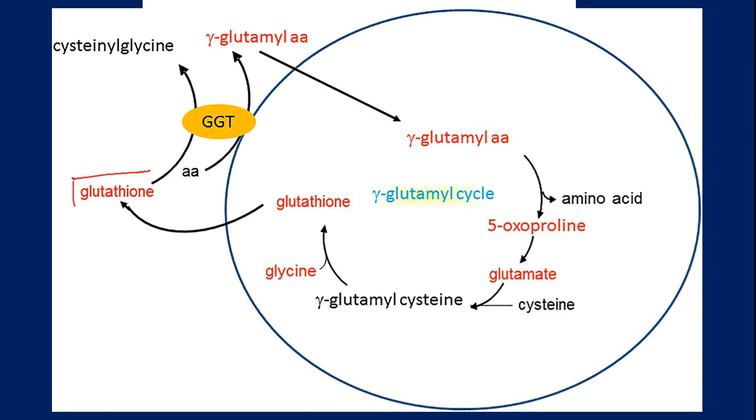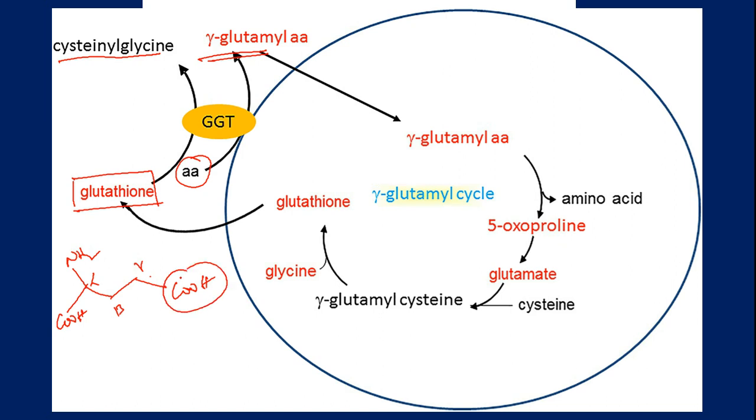So in this, glutathione actually first is converted to cysteine glycine, and then amino acids are loaded onto glutamic acid. If you see the structure of glutamic acid, NH2 COOH, and then you will have here COOH, okay, alpha, beta, gamma, carboxylic acid present on gamma. So this carboxylic acid will react with the corresponding amino acid. Amide bond will be formed. These two groups will react with each other so that it will form gamma glutamyl amino acid.